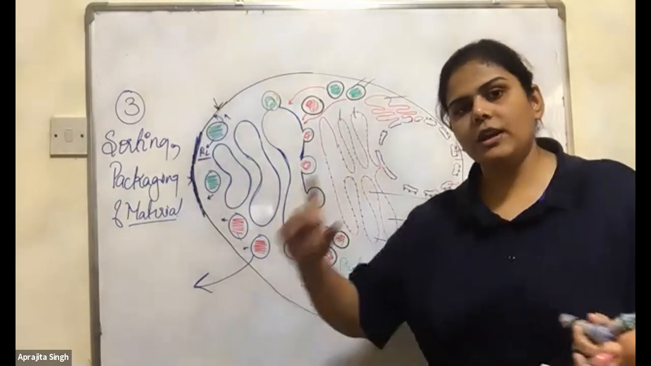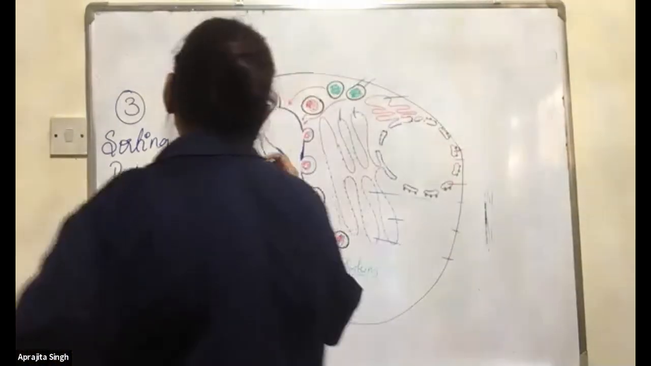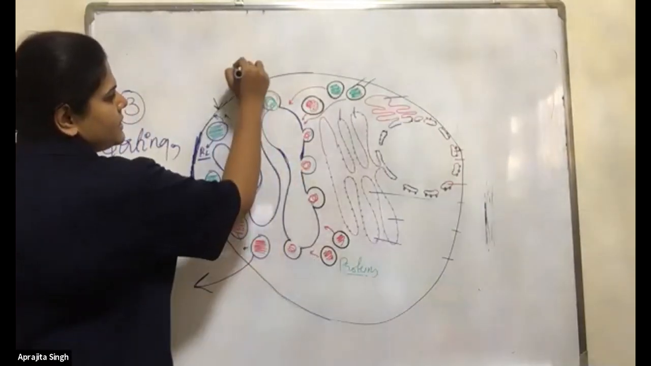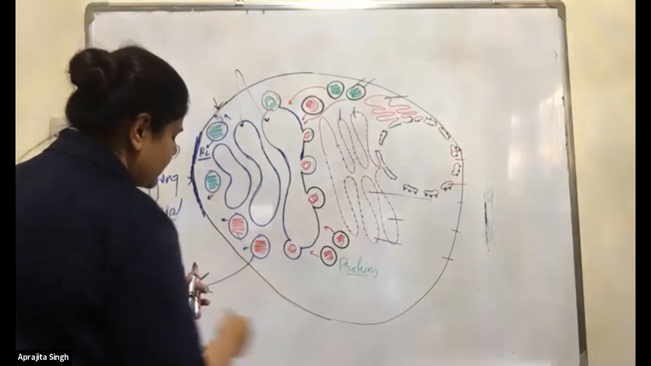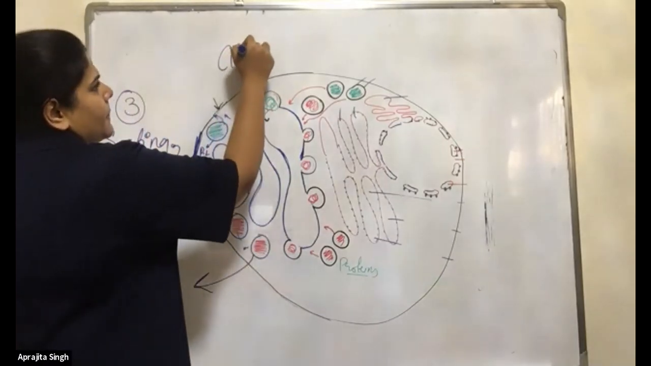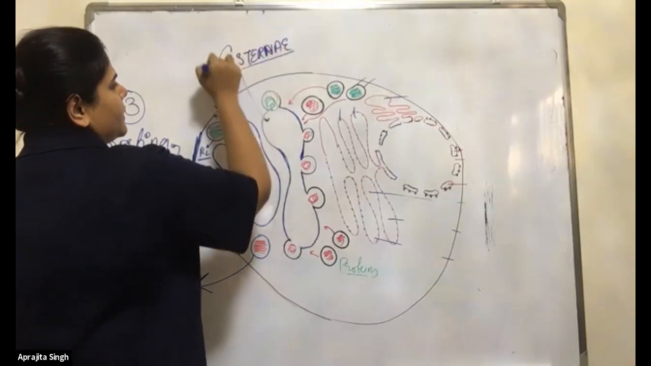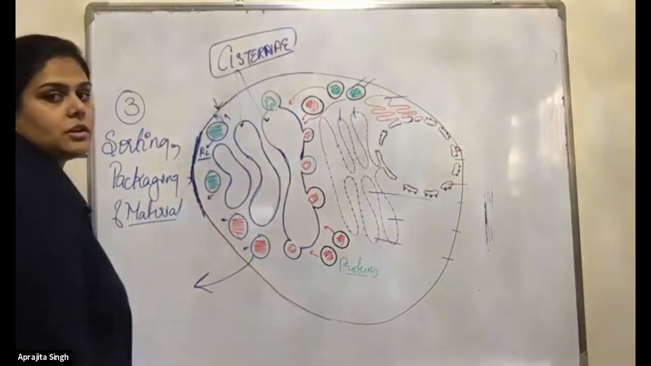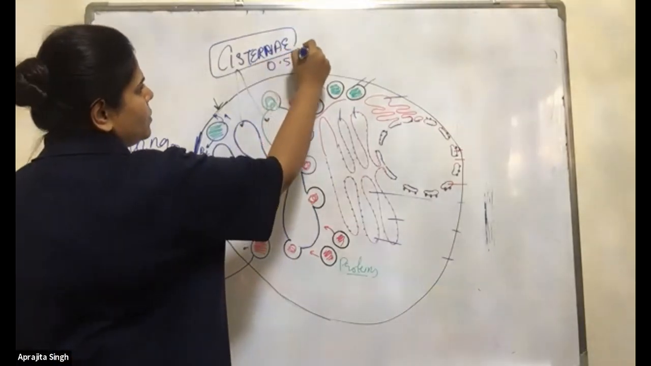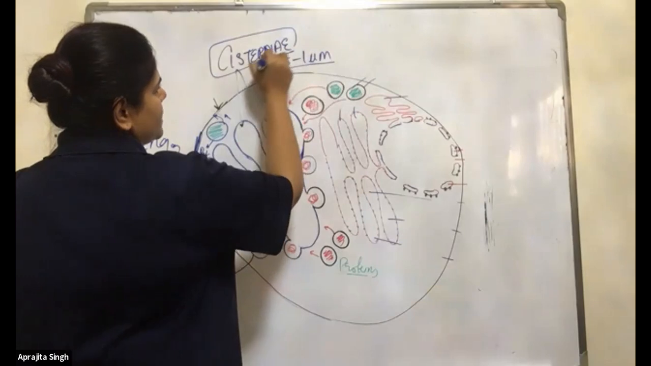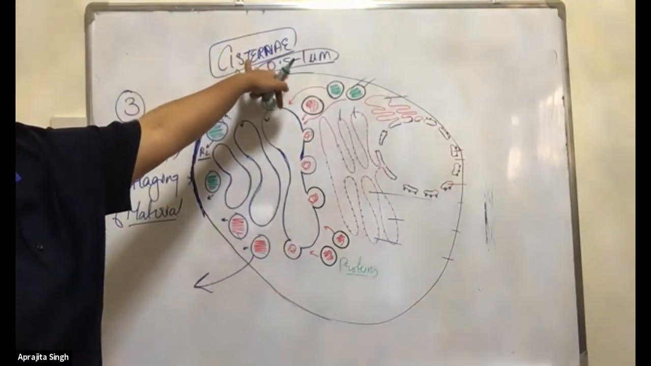Now, quickly see the structure, then I will finish the class. Everyone, these again have the cisternae, sac-like structures. Each cisterna is 0.1 to 1 micrometer in size. This is written in your NCERT. You can learn this point. Very important.